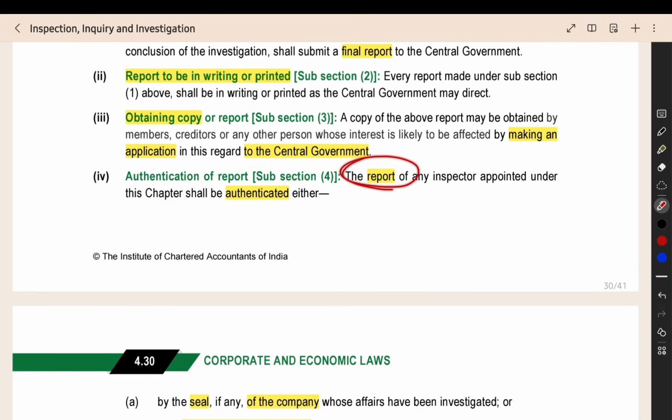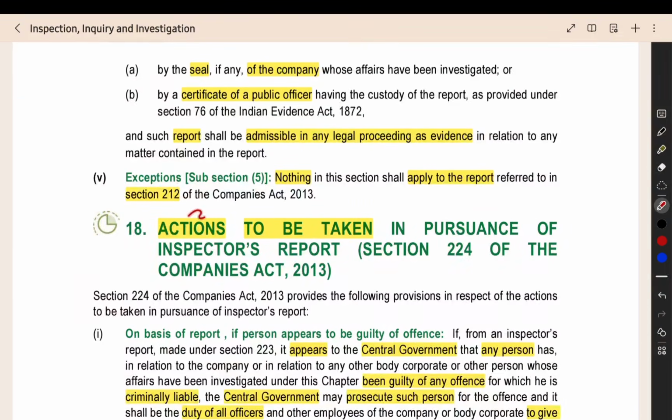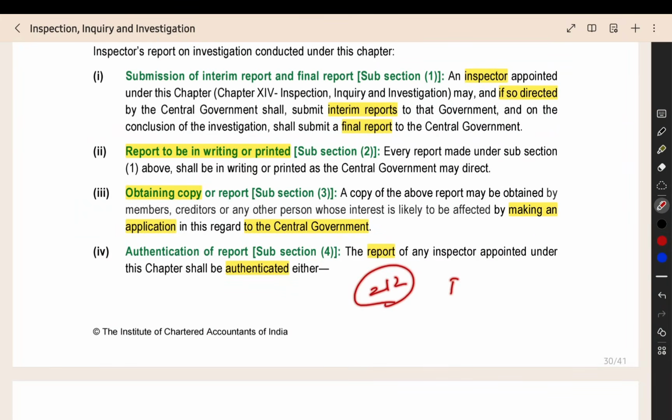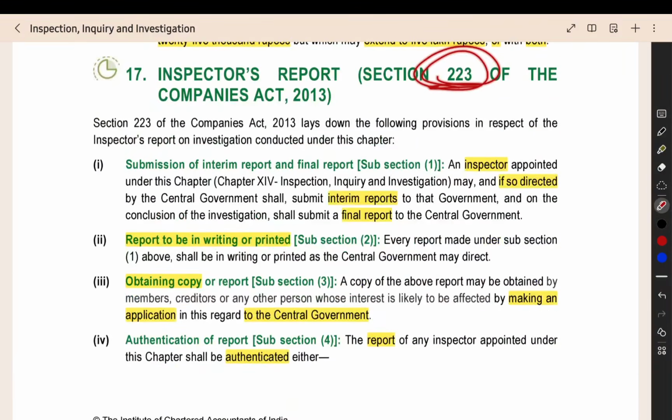When they submit the report, there will be some signature or seal, right? The seal of the company should be there, or instead of that, you can keep a certificate of a public officer under the Indian Evidence Act. You have to certify the report. Then the exception: it will not apply to any report under section 212. For section 212, investigation by SFIO, we have separate instructions for the final report and interim report. So this instruction will not apply there. Other than 212, wherever the report for investigation is there, section 223 will be applicable.